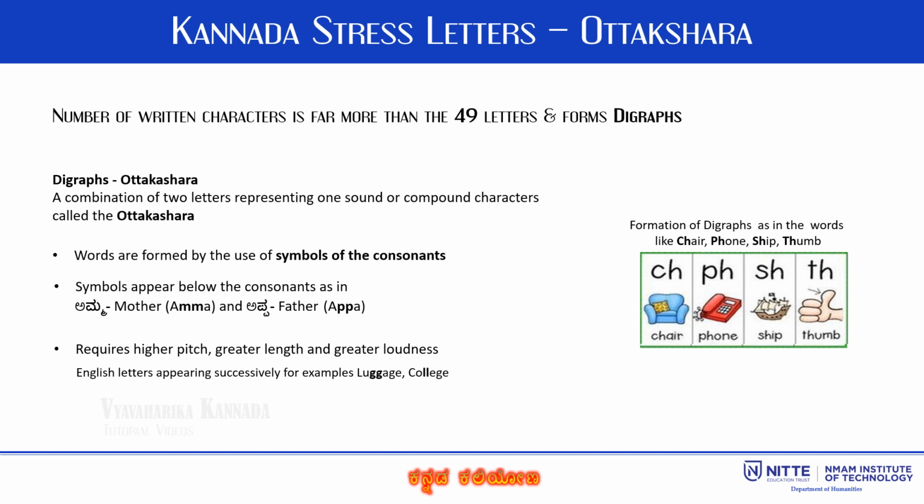But in the English language, stress words are formed only with the use of English letters appearing successively, like in the words committee, sea, luggage, college, engineering, etc. In some cases, digraphs are also formed in words that do not have successive letters, for example, in the words chair, phone, ship, thumb. Here on the screen, the stressed letters are shown in bold letters.